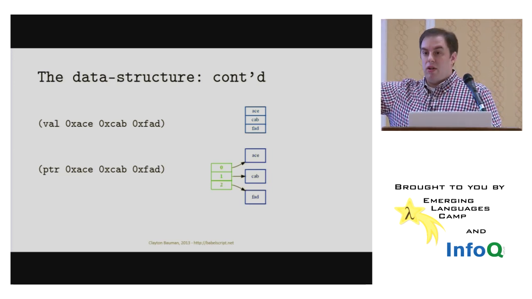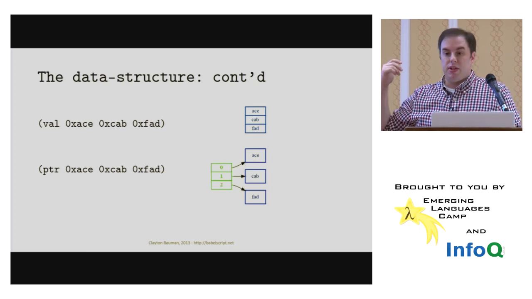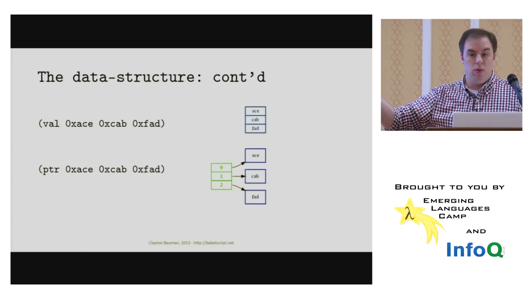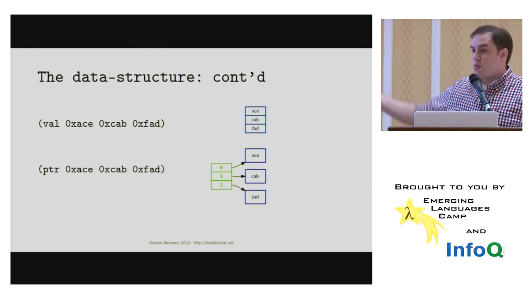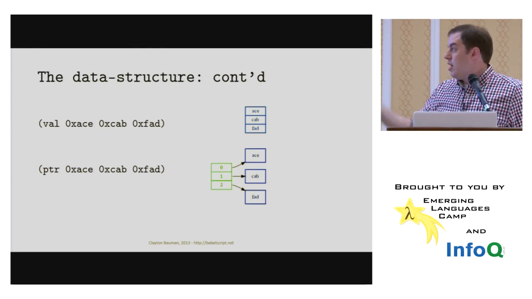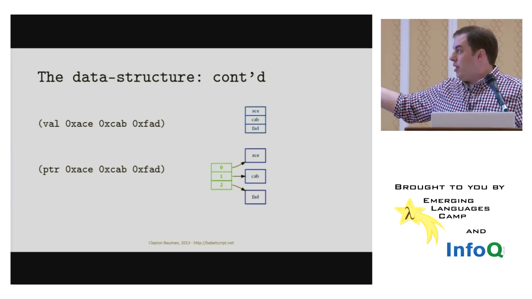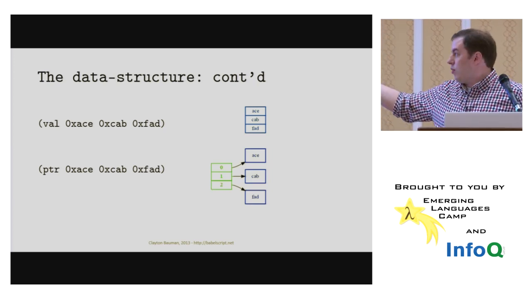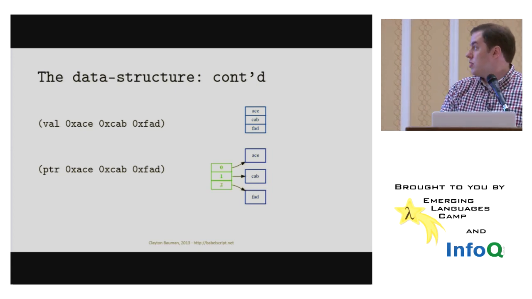If we say val on the left and give 3 hex values, I used hex because the dumping operator dumps out the view of memory in hex, so we can visually correlate it. Give it 3 values, we get an array of 3 values. If we say pointer and give it a list of 3 values, we get an array of 3 pointers pointing at single value arrays.